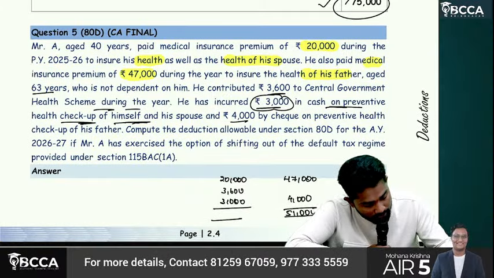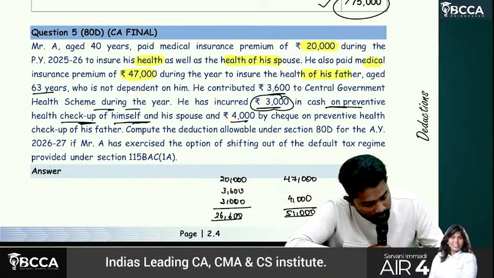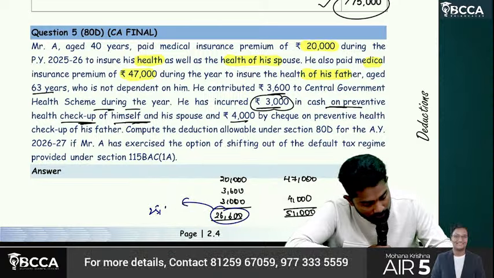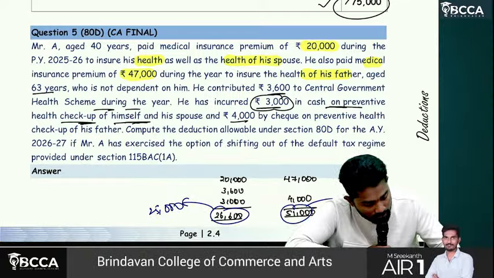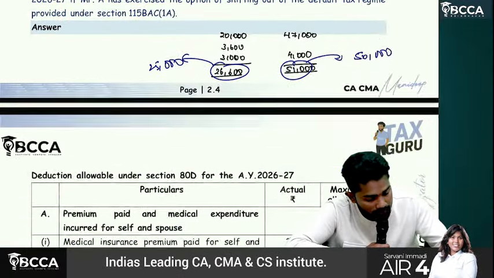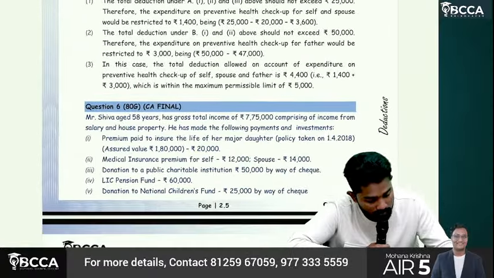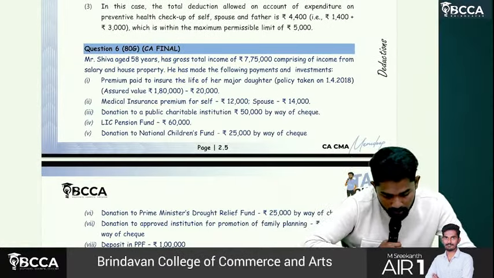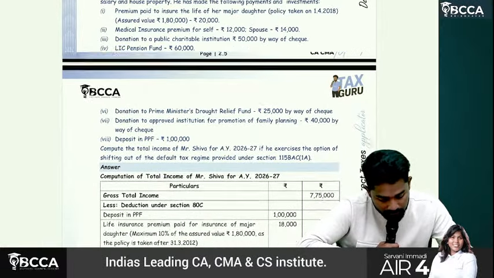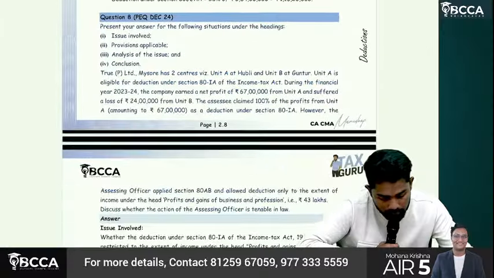So what is the total here, sir? 51,000. Here it is how much? 23,600, 26,600. But overall it is restricted to how much, sir? Here 25,000. Here it is restricted to 50,000. Why? Because father is a senior citizen. So total deduction available is how much? 75,000. Okay. So question number 6 is linked to 80G. Question 7 is 80JJ, so that we can do afterwards.